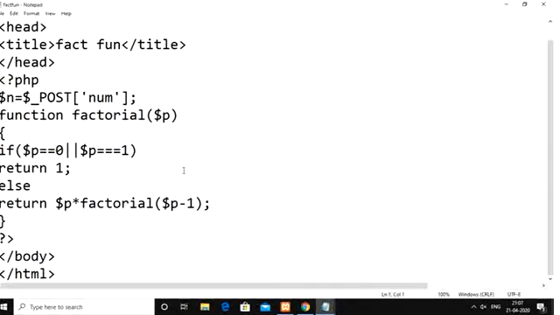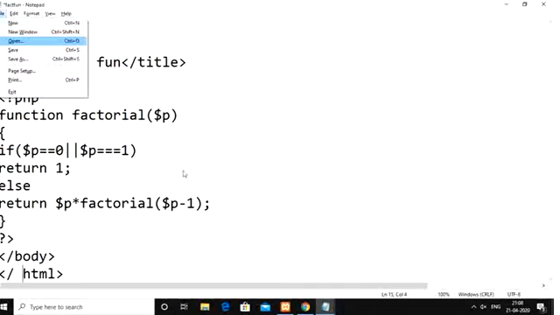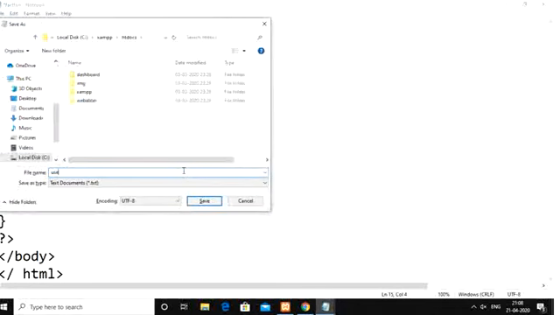output here. So if you observe, we have one function called factorial, which receives one argument and stores it in p. That p value we are checking equal to 0 or 1. If it is 1 or 0, then it returns 1. Otherwise we return p into factorial of p minus 1. Then after that we are going to take another PHP file called user library.php.